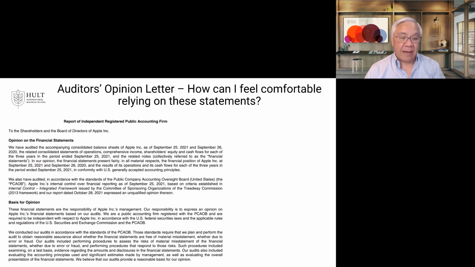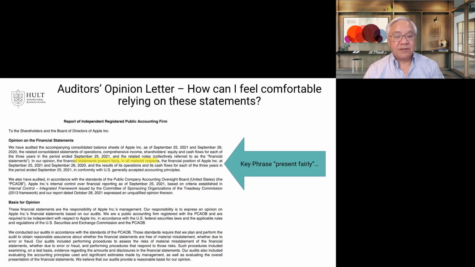In the case of Apple, we see it's a multi-page opinion letter. And on the very top, you see opinion on financial statements. The key phrase is highlighted here, where it says that in our opinion, the financial statements present fairly in all material respects the financial position of Apple and its results of operations, cash flow for each of the 3 years presented in conformity with GAAP.